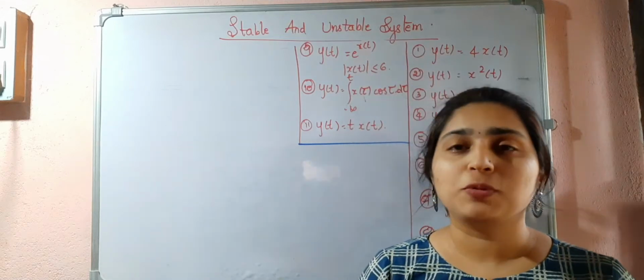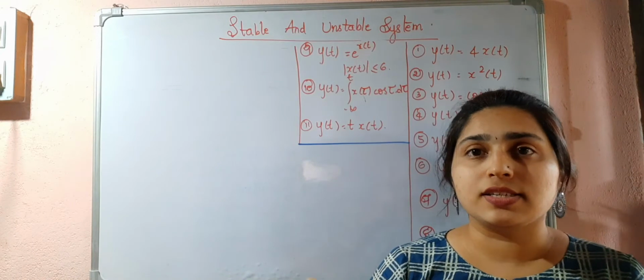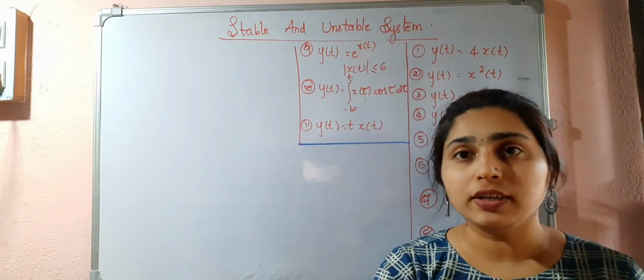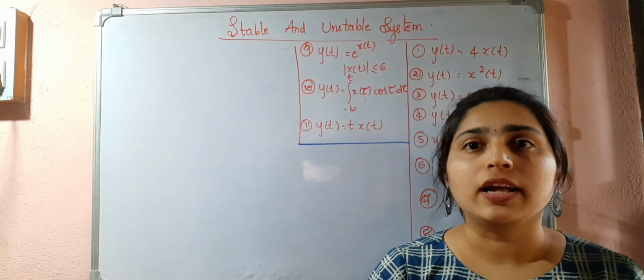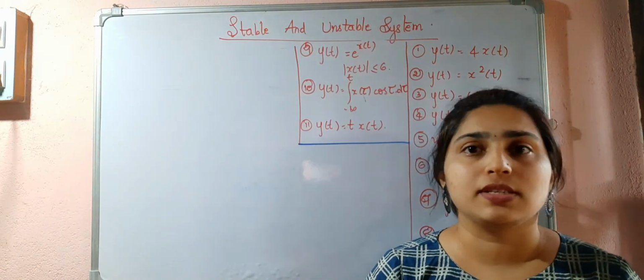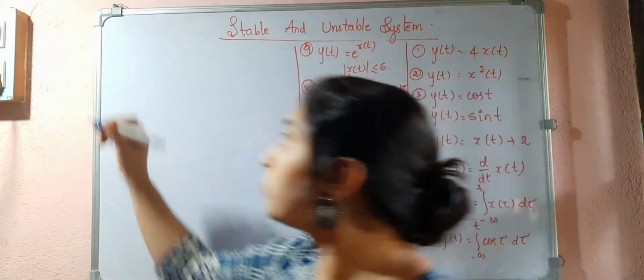In this video, let's study about the stable and unstable systems. For any system, if I give a bounded signal as input, and the output is also bounded, then those systems are stable systems. That is BIBO, right? Bounded input, bounded output.